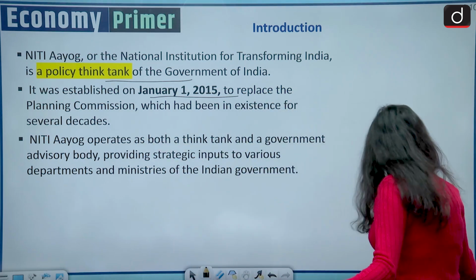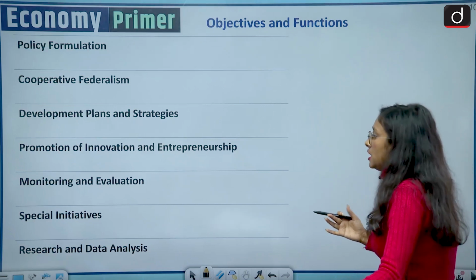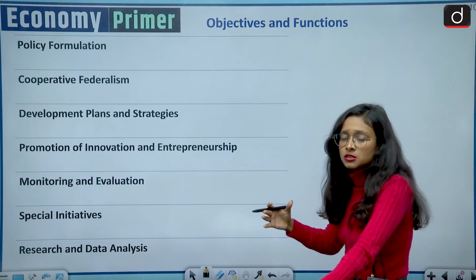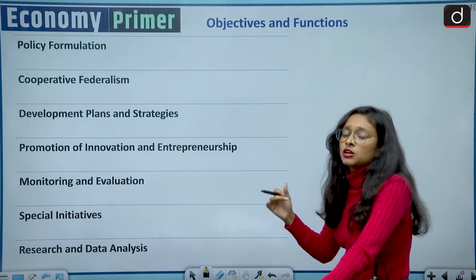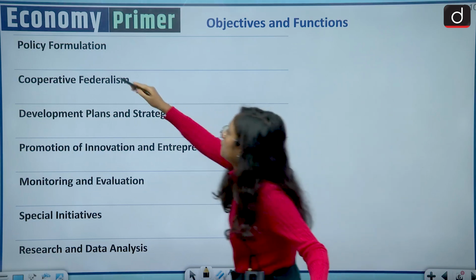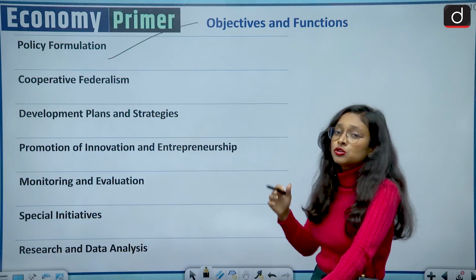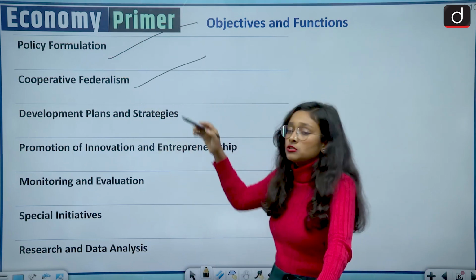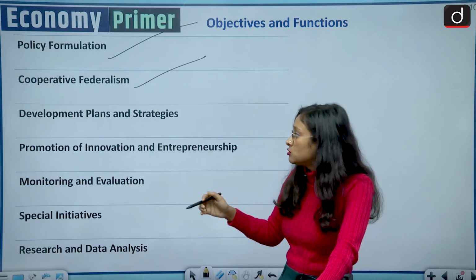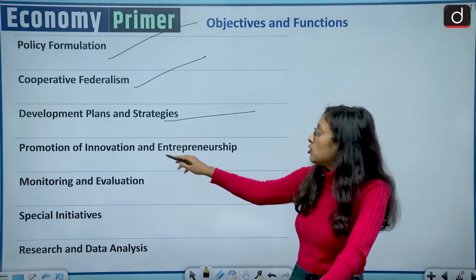Moving to the next slide, which is the objectives and functions of NITI Aayog. Here we'll briefly discuss the objectives we have. The main objective is policy formulation. We already know that this is a policy think tank, and it also promotes cooperative federalism because it deals with the center and states, also development plans and strategies, and promotion of innovation and entrepreneurship.